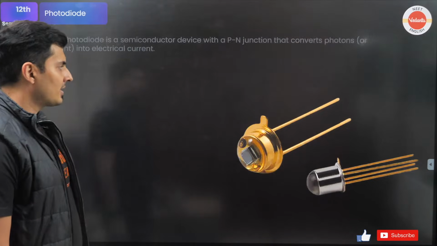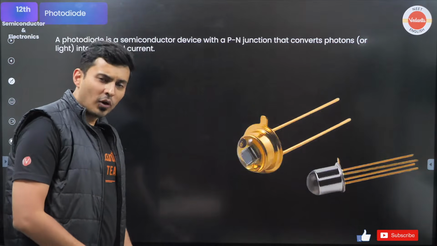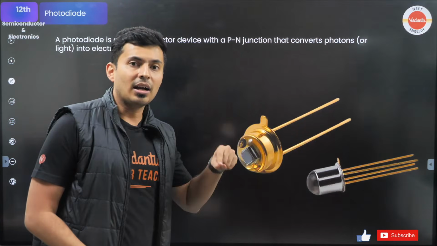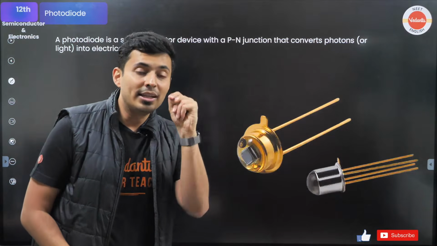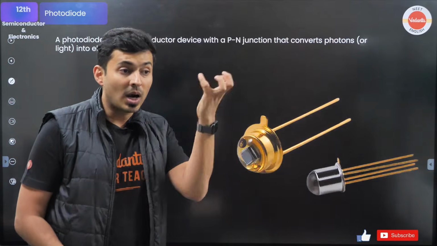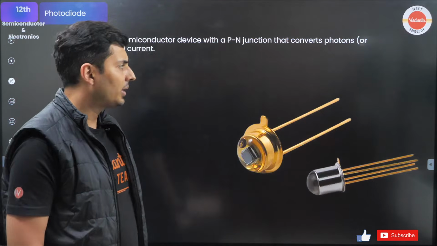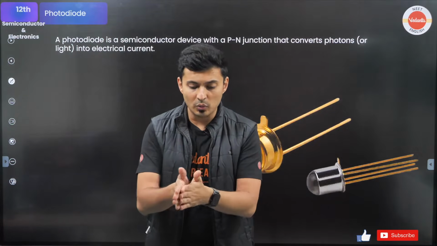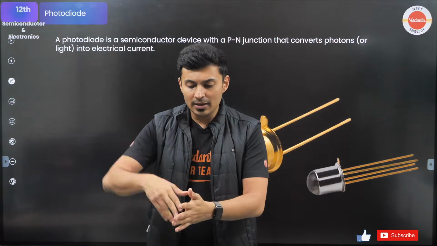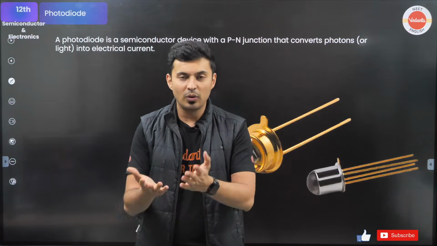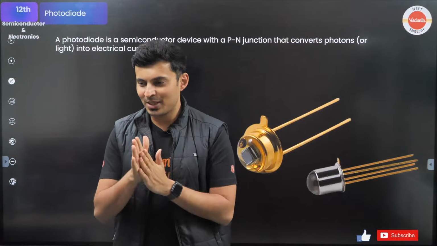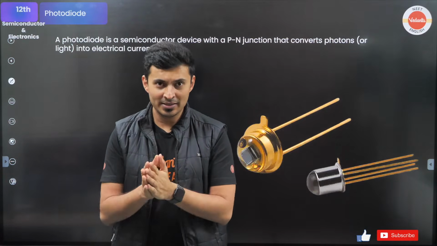The exact reverse is a photodiode. What it does is it takes in the light, senses it and converts it into current, which you can later identify to find out how much light was falling onto it. Have you ever seen in nice hotels where you go to wash your hands, automatically the tap opens or the water falls from the tap? Have you seen those automatic wash basins?